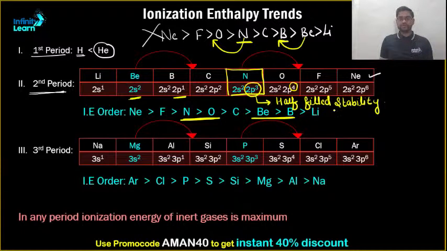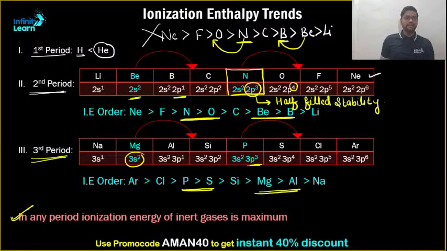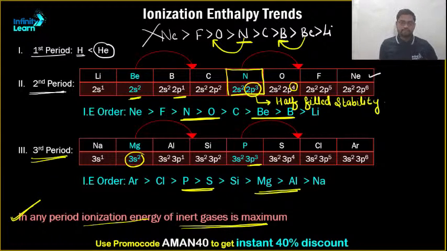Clear? Sure. The same concept you can apply in period number 3. Removing an electron from the s orbital is difficult as compared to the p orbital. That's why magnesium comes before aluminium. Similarly, phosphorus has partial or half-filled stability. That is the reason phosphorus comes before sulfur. One important pointer over here: in any period, the ionization energy of the inert gas is always maximum. No doubt in that. Clear? Got it, guys?